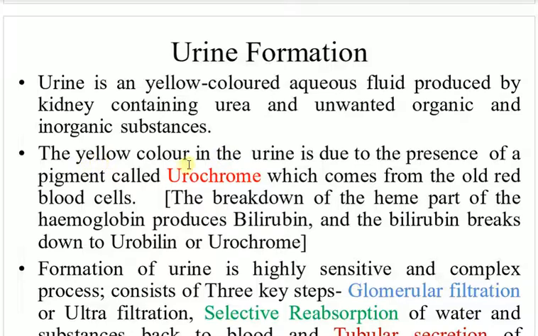The yellow color in the urine is due to the presence of a pigment called urochrome, which comes from the old red blood cells. The breakdown of the heme part of the hemoglobin produces bilirubin. Hemoglobin is the portion inside our RBC that helps to carry oxygen and carbon dioxide. So when the old RBCs are broken down, it produces bilirubin, or you can say bile pigment. The bilirubin further breaks down to urobilin or urochrome, and this urochrome brings that yellow color.